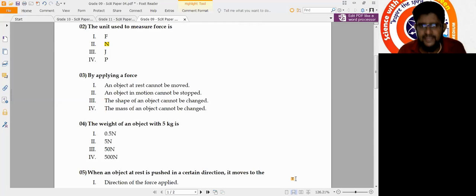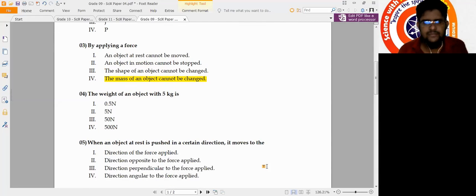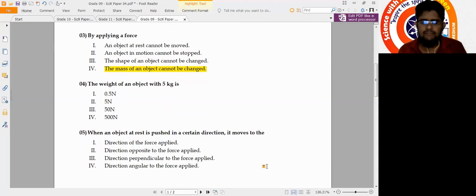Yes, it's correct, it is the answer here, because mass of an object cannot be changed just because you apply a force, unless you are applying a high pressure as to break it down into 2 pieces, then the masses could be changed. Okay, accordingly this should be the correct answer. The mass of an object cannot be changed. And question number 4, the weight of an object with 5 kg is. 1 kilogram mass is equal to 10 Newton weight. Accordingly, 5 kilograms should be equal to 50 Newton. That is the third one answer here.